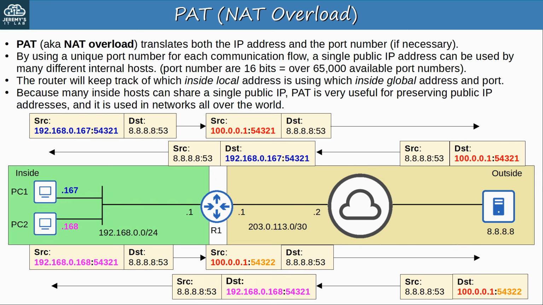Because many inside hosts can share a single public IP, PAT is very useful for preserving public IP addresses, and it is used in networks all over the world. Of the three types we have covered, static NAT, dynamic NAT, and PAT, PAT is the most widely used because it allows so many inside hosts to share a single public IP address.